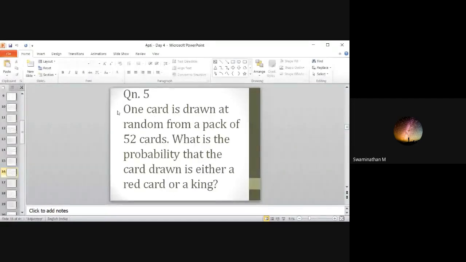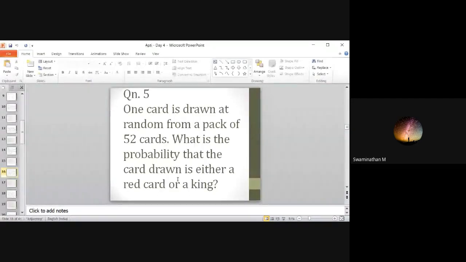One card is drawn at random from a pack of 52 cards. What is the probability that the card drawn is either a red card or a king? Either a red card or a king. Red card, there are around 26 red cards. King, 4 kings. But you can't directly add 26 plus 4. It's not 30 because in those red cards 2 kings are there. So you have to subtract that.